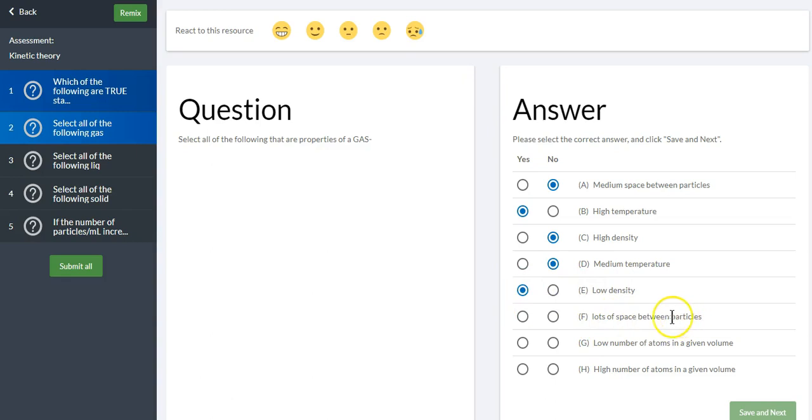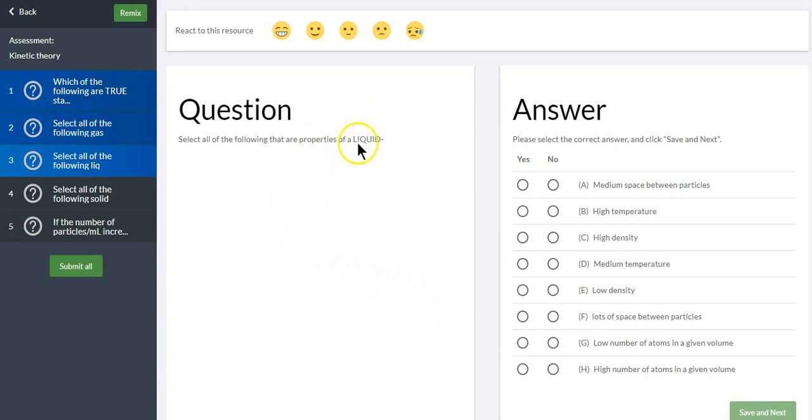Lots of space between particles. That's the same thing as saying it has a low density. If there's a lot of space between the particles, then there's not very many particles in a given unit of volume, so it will be a low density. All right, low number of atoms in a given volume. That's just a fancy way, again, of saying the word density, so that is a yes. And then this is the opposite, so that would have to be a no. So you can check all these there on page number 2 or 3 and figure that out.